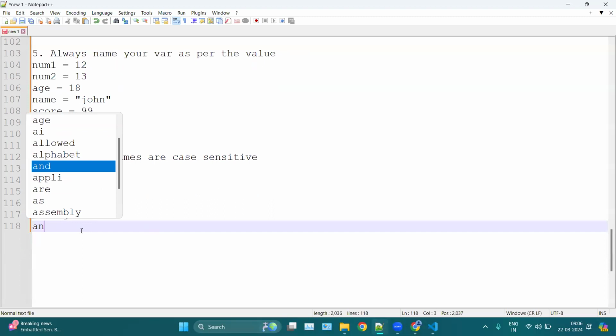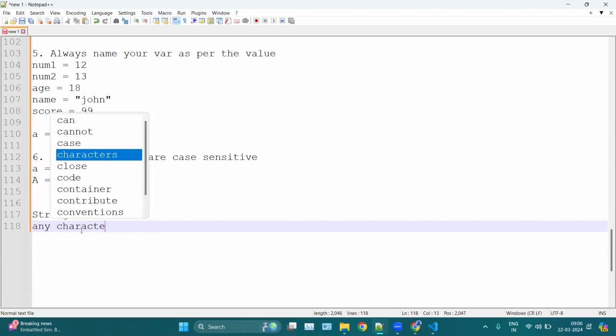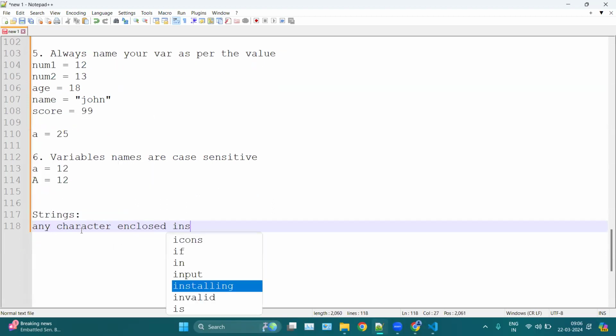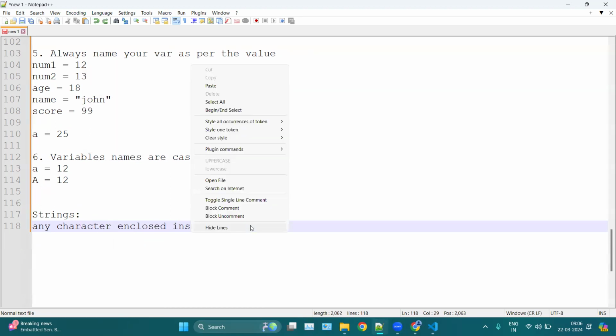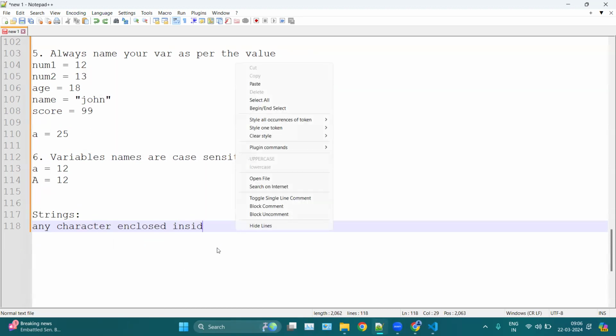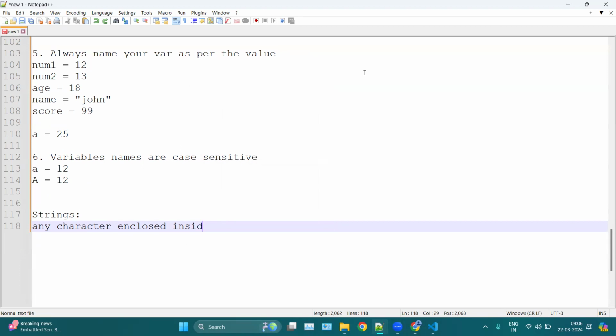Okay, so which is like any character enclosed inside, yeah, any character enclosed inside single, double, or triple quotation are known as strings.